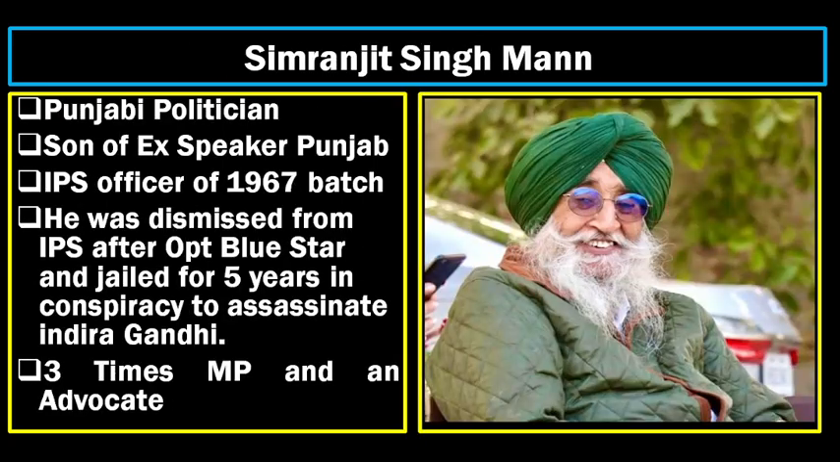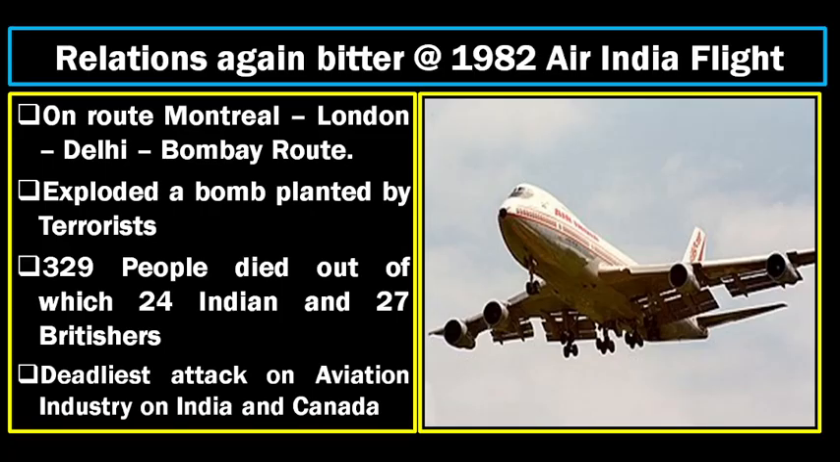Who is he actually? He is a Punjabi politician, the son of the ex-speaker of Punjab, and a 1967 IPS batch officer. He was dismissed for alleged conspiracy in the assassination of Indira Gandhi, and he was kept in jail for 5 years. Later he came out and practiced as an advocate, and he became an MP 3 times, and he is a pro-Khalistan MP. The relations turned bitter once again after all these issues.